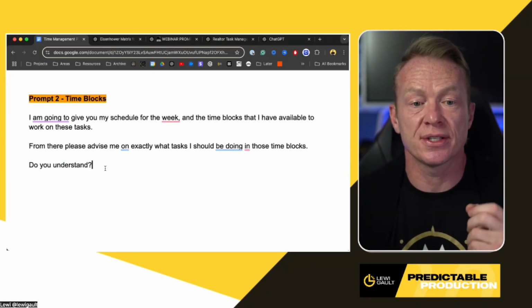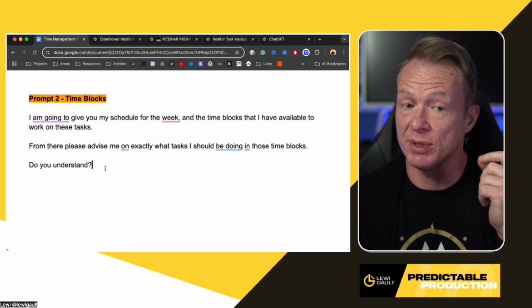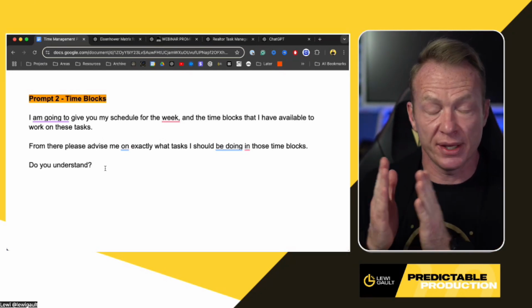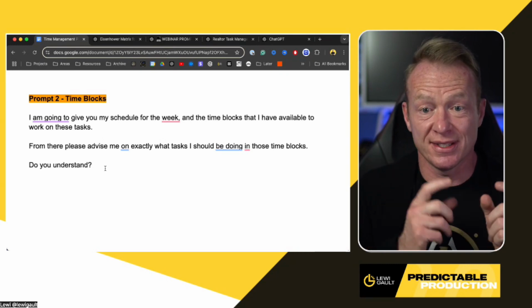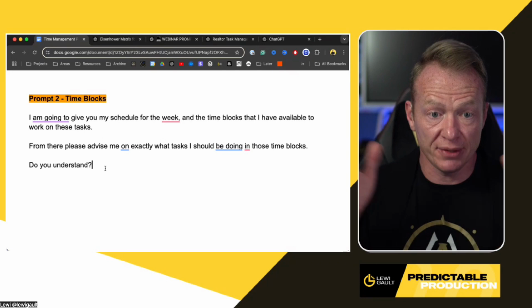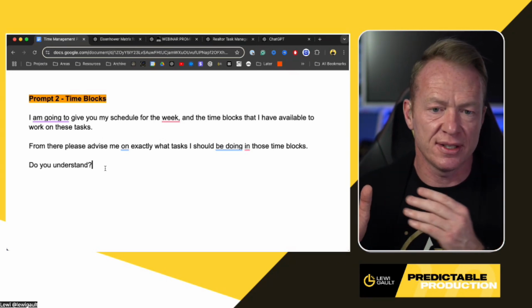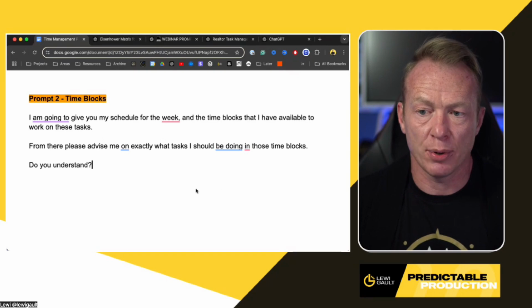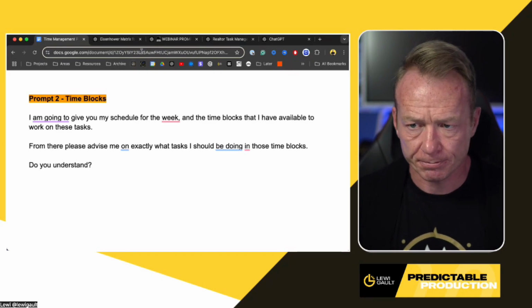And it's going to use the Eisenhower matrix to make sure that the things we need to do get done. The things we need to decide on get pushed back a little bit. They're not super urgent. The things that we need to delegate probably aren't in here, or it's going to build time for us to build that delegation out. And the things that we need to delete will never see the light of day again. So it's always going to come from a standpoint of the Eisenhower matrix.